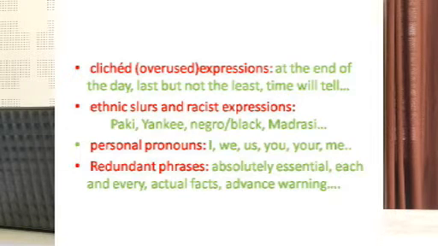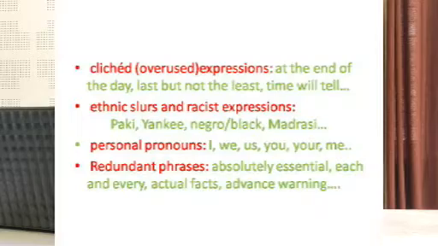Yankee, Americans. Negroes, the black, and then Madrasis, people from Madras. If you go to the north, for them all the South Indians are Madrasis. So, these kind of words are actually offensive. So, we need to avoid such expressions.